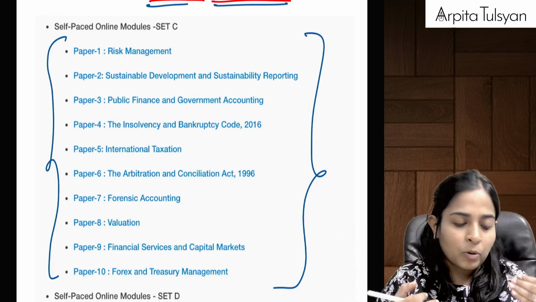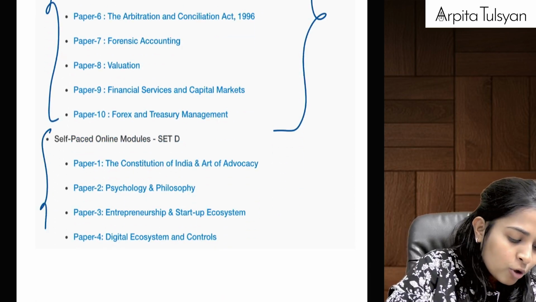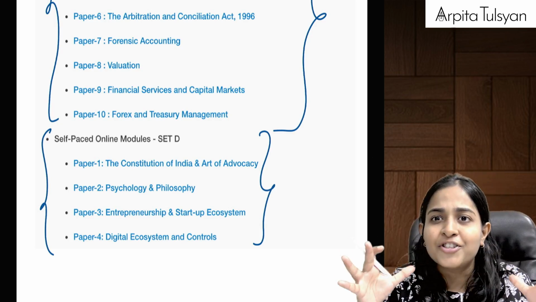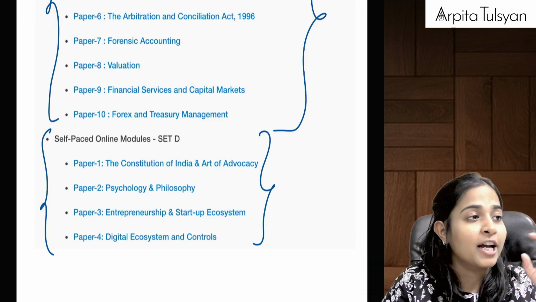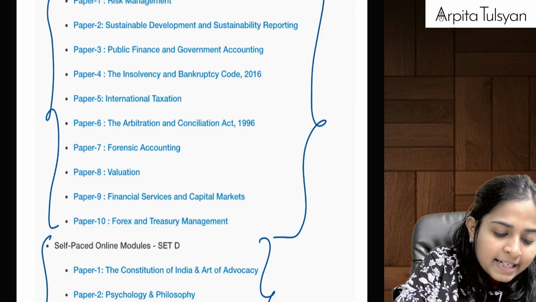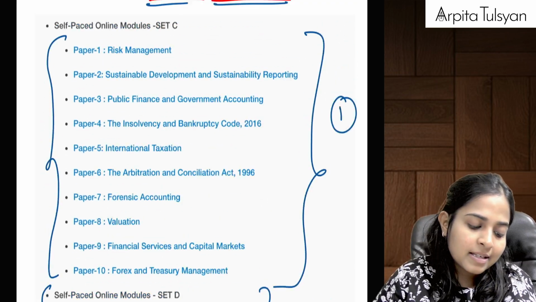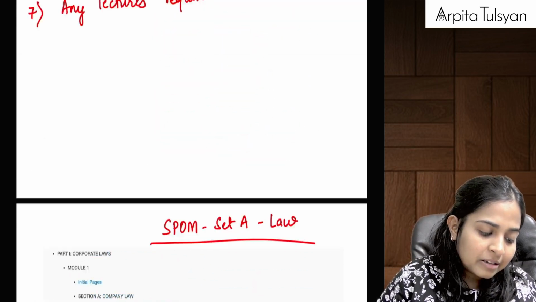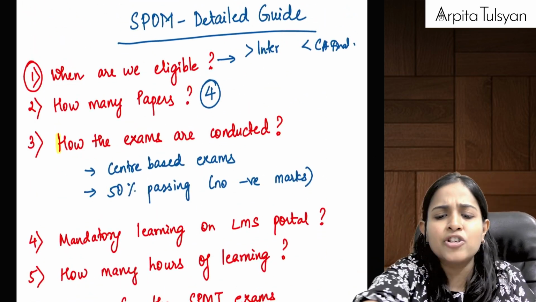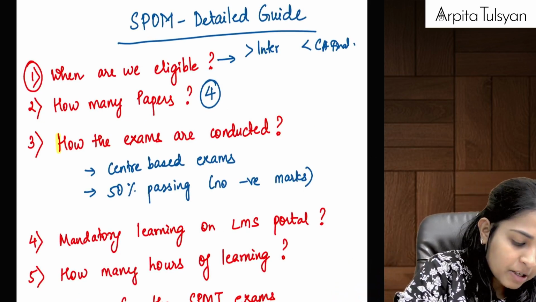Let me now complete this basic overview of set C and then go on to set D. In set D, you have got 4 options, again very general, like Constitution of India, psychology, startup system, and all those things. From set C, you have to choose one. From set D, you have to choose one. This is how they have framed things. So totally 4 papers are there and each is going to be of 100 marks.